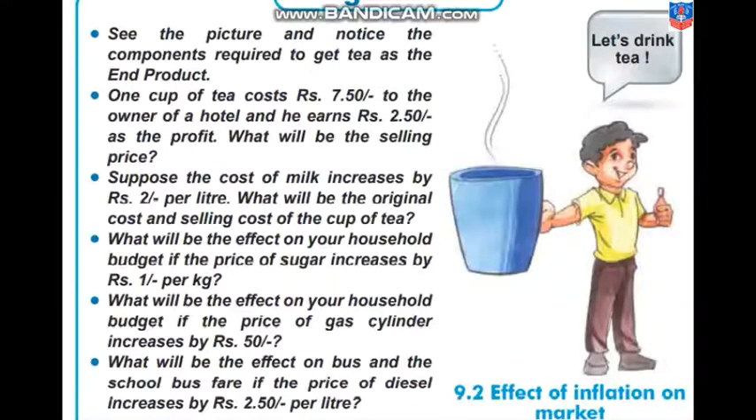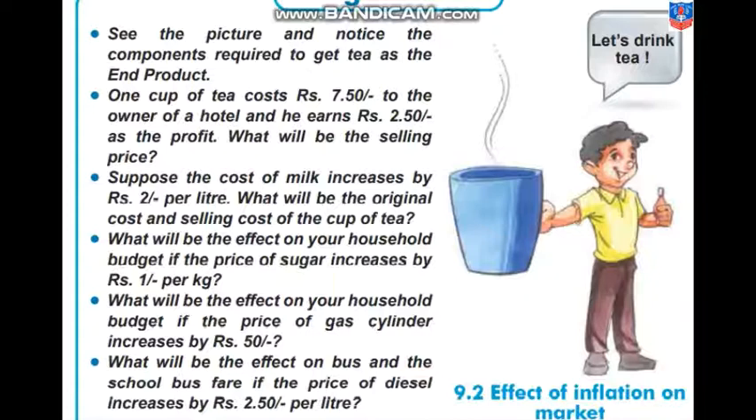See the picture and notice the components required to get tea as the end product. You have to write down the materials which are used to prepare a tea. One cup of tea costs rupees 7.50 to the owner of a hotel and earns rupees 2.5 as the profit. What will be the selling price? Suppose the cost of milk increases by rupees 2 per liter. What will be the original cost and selling cost of the cup of tea?